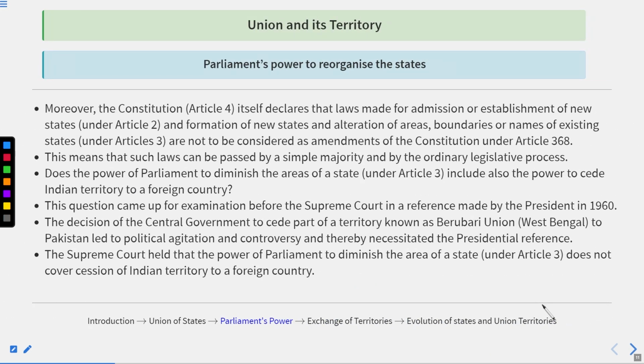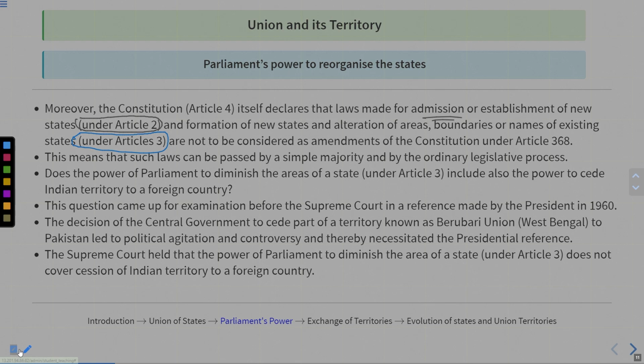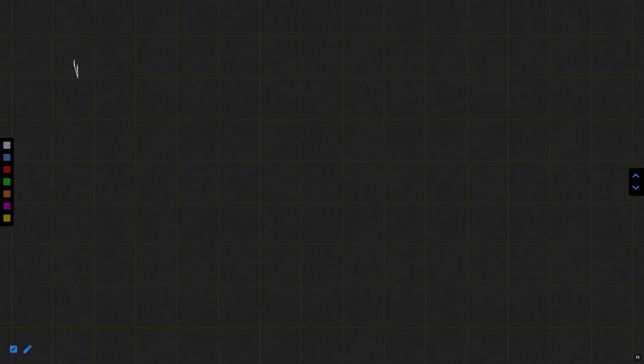Moreover, Article 4 of the Constitution itself declares that laws made for the admission or establishment of a new state under Article 2, and the formation of new states and alteration of areas, boundaries, or names of existing states under Article 3, are not to be considered amendments of the Constitution under Article 368. All right. So basically, we can see that there are four articles in this.